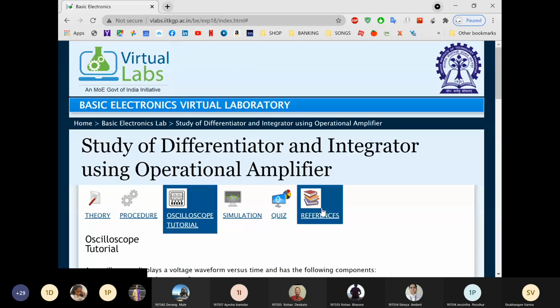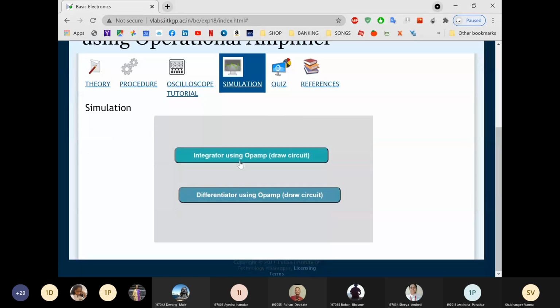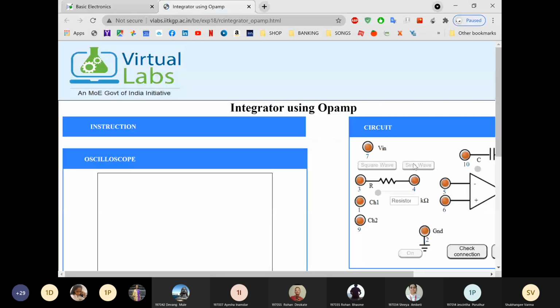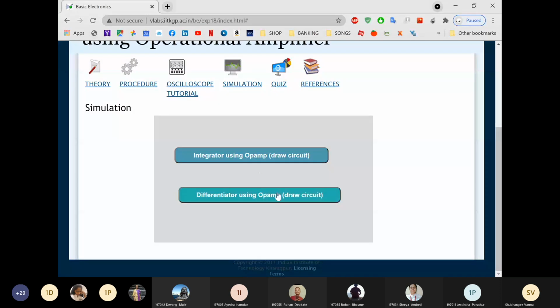We are applying two inputs, sine and square. So two outputs for this integrator, one for sine input, one for square input, and two outputs for this differentiator. So four screenshots will be there for this experiment, integrator and differentiator. Any query? Any query on these two experiments? Yes? No, ma'am. Okay, thank you.